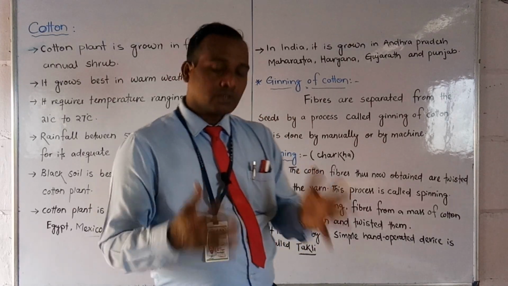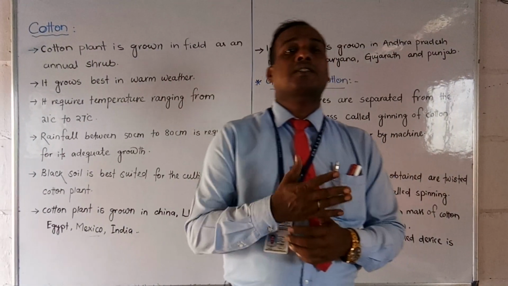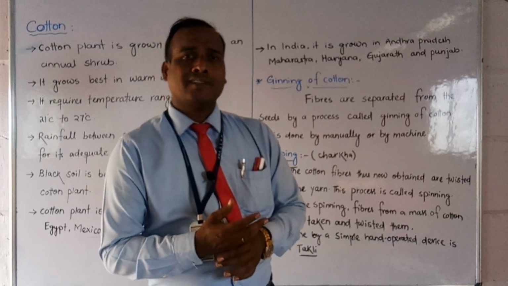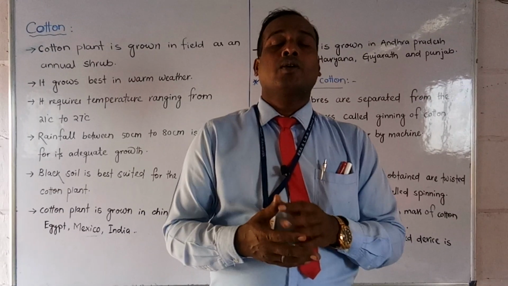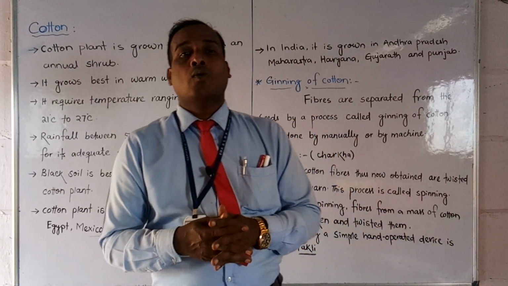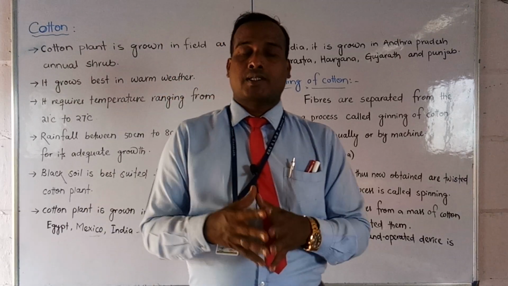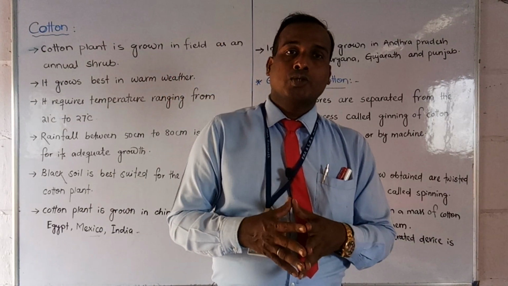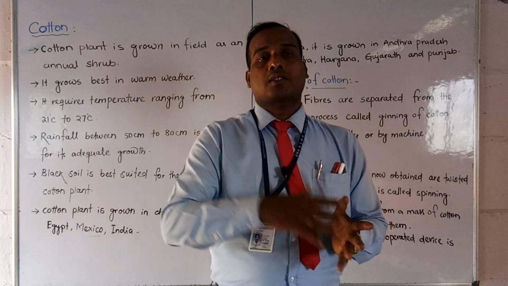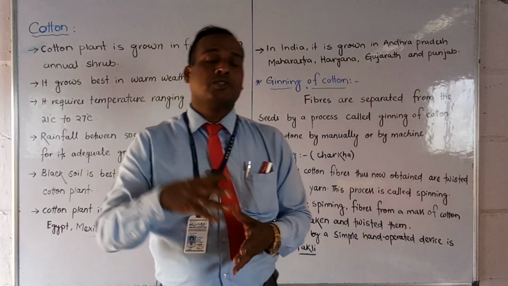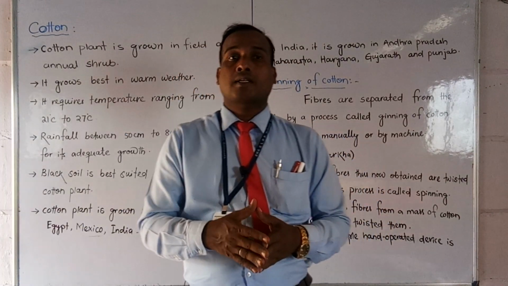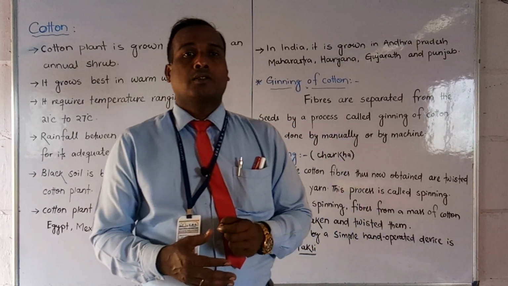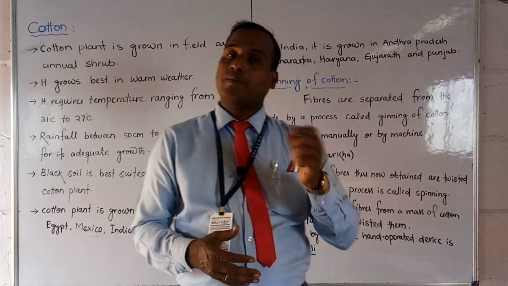But friends, in your 6th standard chapter, you have to study natural fabrics, and especially plant fibers. I have already told you that these are fibers obtained from plants like cotton, jute, hemp, and flax.